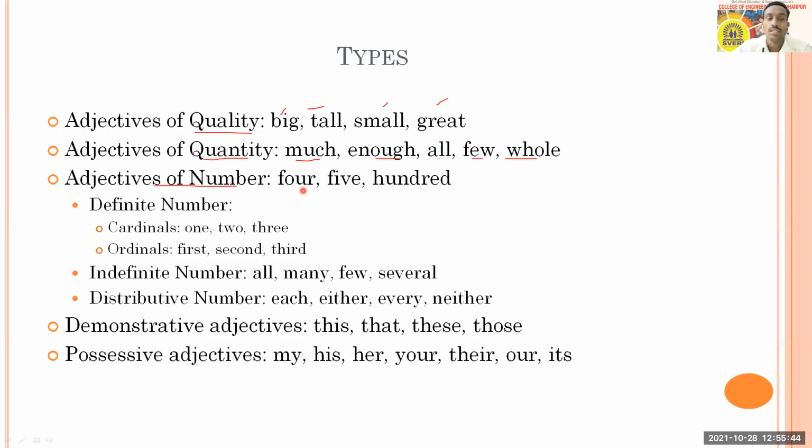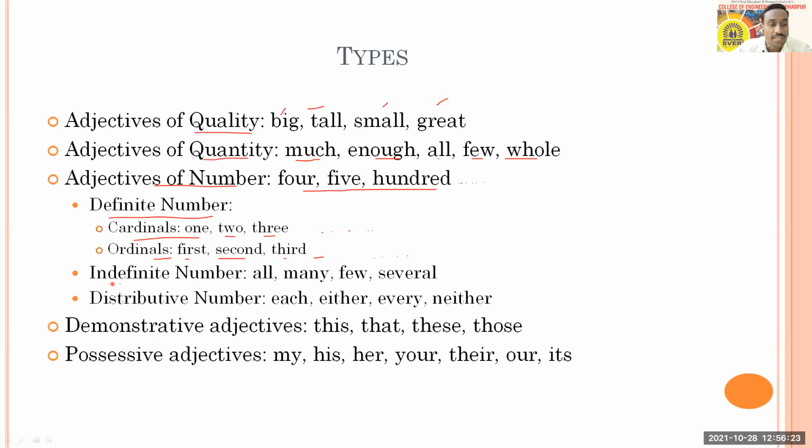Adjectives of number. You may consider here all numbers, 1 to 100, and the numbers are infinite or innumerable. So you can consider 1, 2, 3, 4, 5, 100,000 and ongoing. Then numbers can be definite numbers. Definite numbers can again be cardinal numbers and ordinal numbers. Cardinal numbers are like counting numbers 1, 2, 3, 4, 5, 8, 9, 10, 100. And ordinal numbers are just to show the rank or place: first, second, third, fifth, 10th, 12th, 50th, 100th, something like this. Okay, they are also infinite.